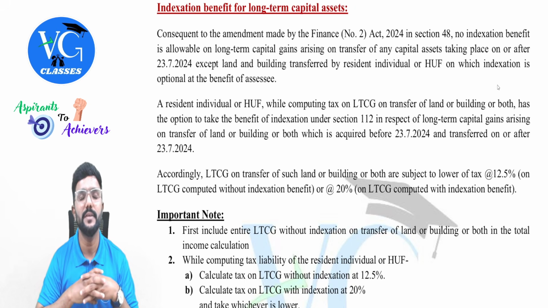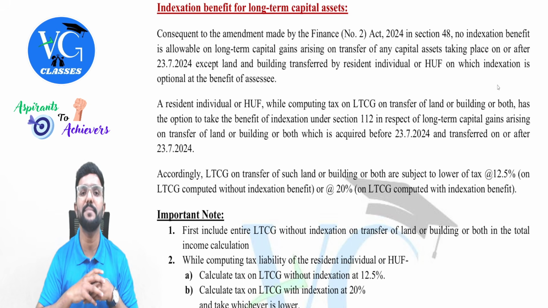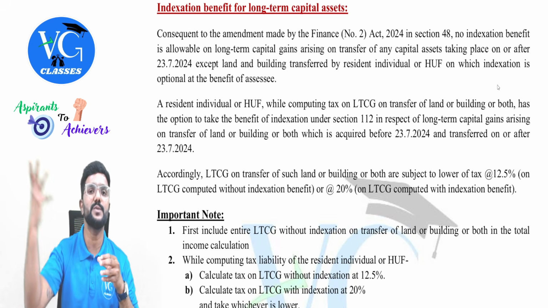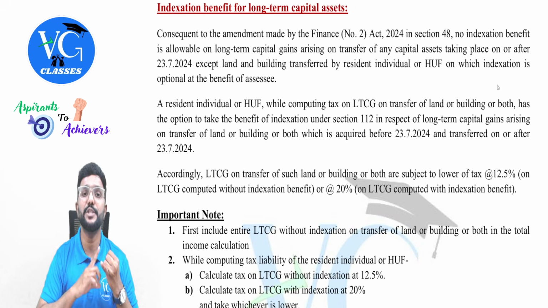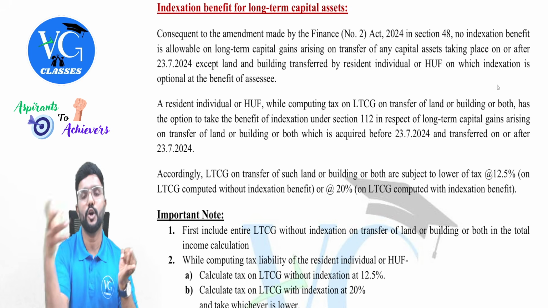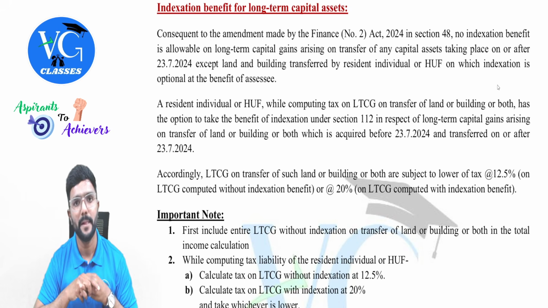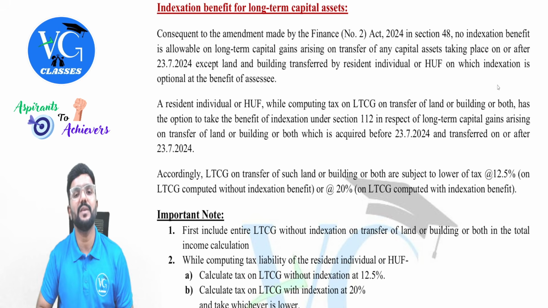And most of the time, the date of transfer will fall in our previous year 25-26, but there can be a few exceptions, guys, where the transfer would have taken place in one year, but the capital gains will be taxable in some other subsequent year. For example, insurance compensation received, or compulsory acquisition has happened and the compensation is received in some other year, or if a capital asset is converted into stock, the capital gains will be taxable in the year in which stock is sold.